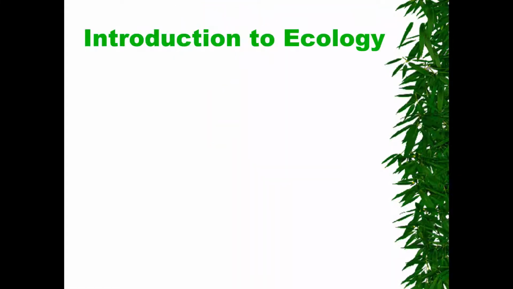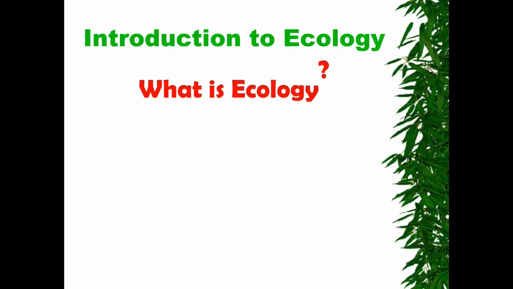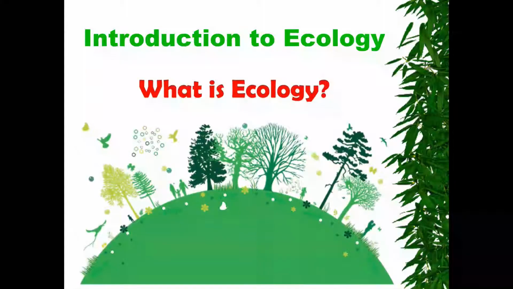In this lesson we're going to study ecology. In the previous lesson we gave a definition for ecology, as we studied in chapter 1. Ecology is a branch of biology which studies living things and their relation with each other and also with their environment. So what is ecology? We give a perfect definition: it is the relation between living things and non-living things.